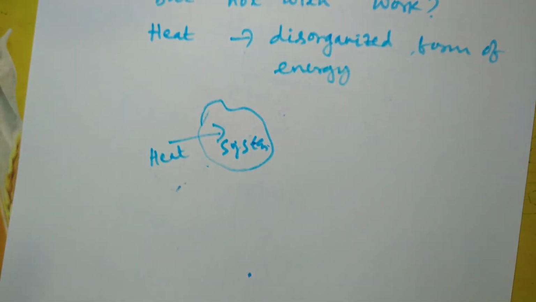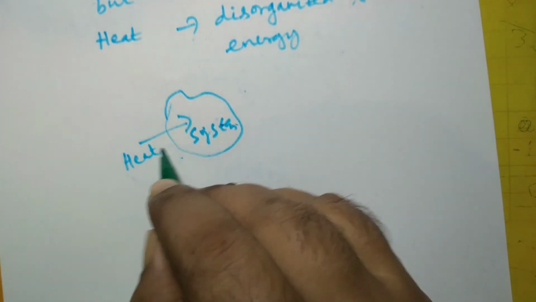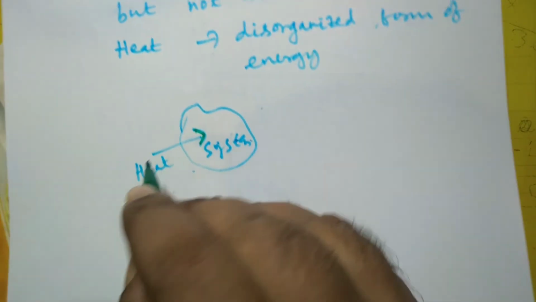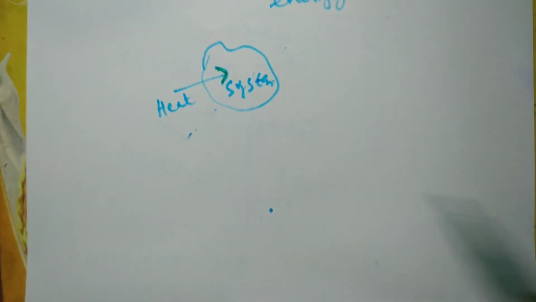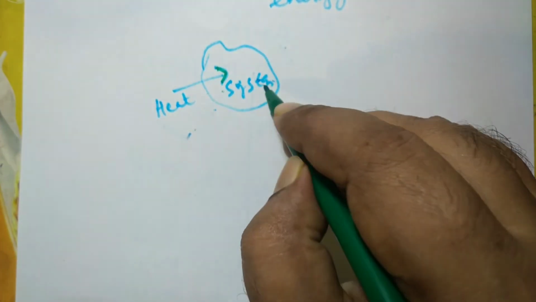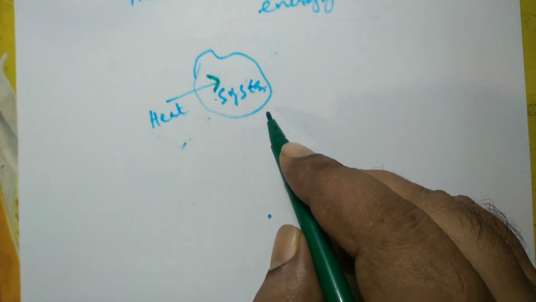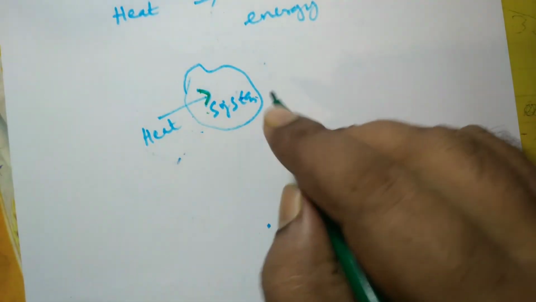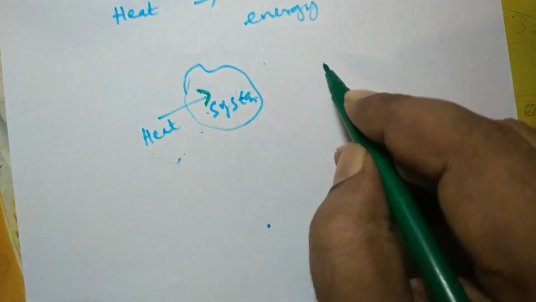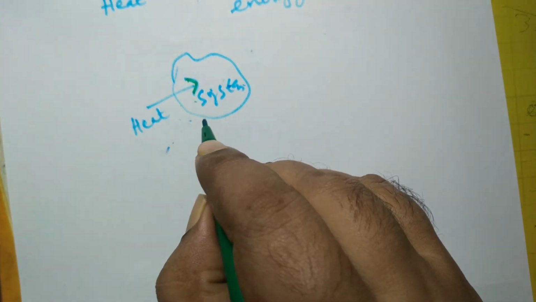So that's why, since heat is a disorganized form of energy, it introduces disorganization into the system. It introduces entropy into the system. But that is not with work. Work is an organized form of energy. So you can understand disorganized in this way also.